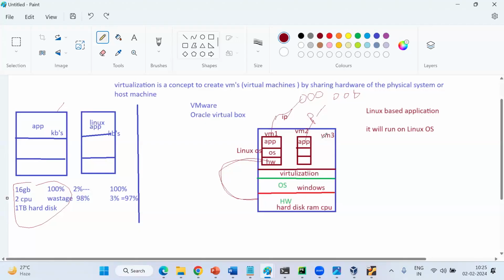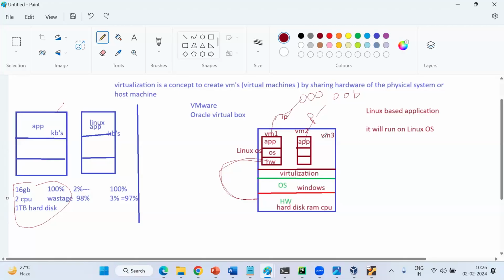Virtualization is nothing but creating VMs by sharing the hardware of your physical machine, and we get a guest OS machine. We can download an OS and give it to the VM. The VM application will take access of whatever operating system we have given. It will access it, and the hardware is shared from your host machine. This is the virtualization answer. Now, does anyone have any doubts?